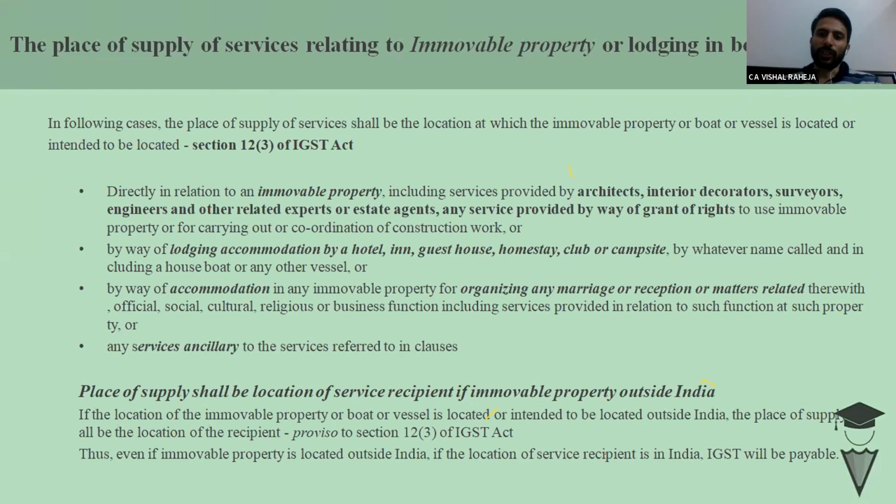In that situation, I am in India, I am consuming services, the supplier is in India, the tour operator, but the services would be consumed outside India.